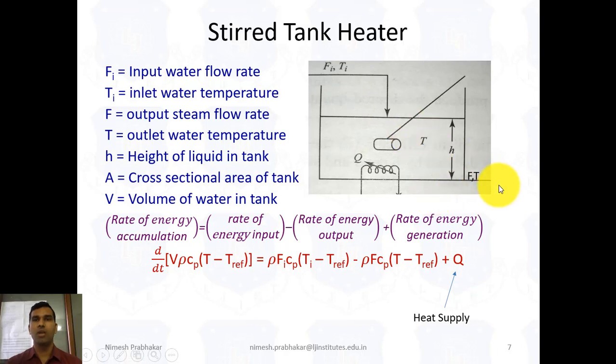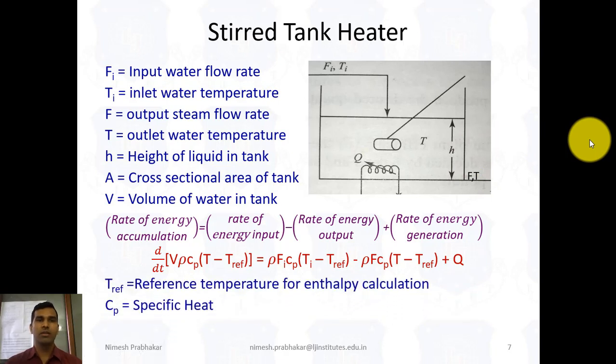Of course, the output temperature is more than the inlet temperature, because the supplied energy increases the temperature of the water inside. Now here T reference is the reference temperature for the enthalpy calculation, and Cp indicates the specific heat of the system.